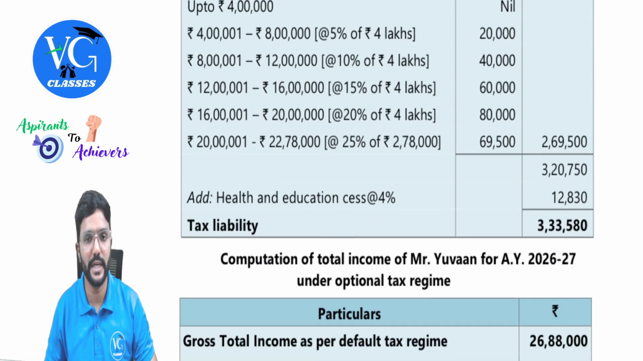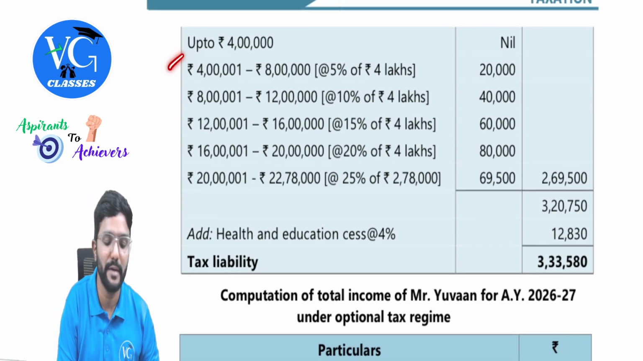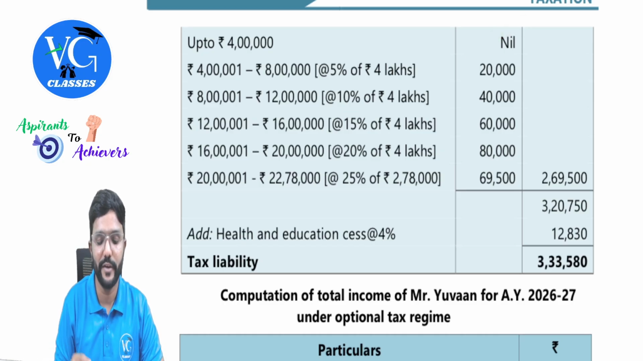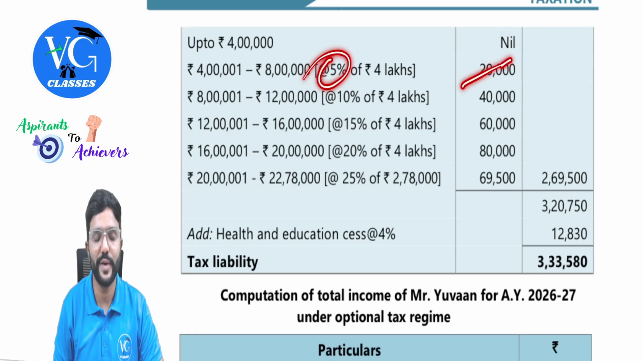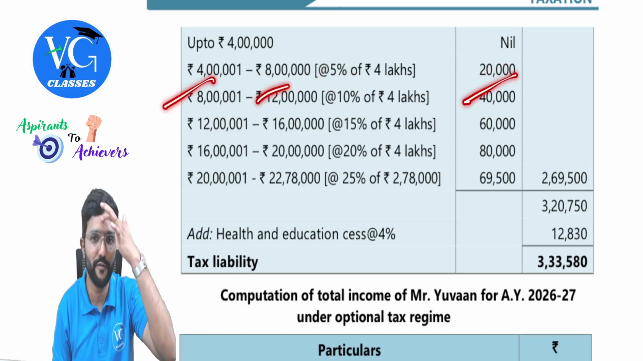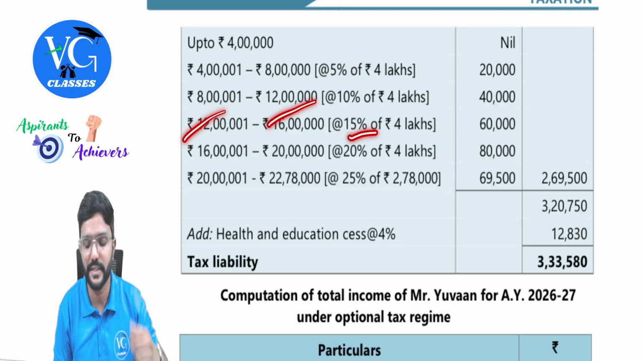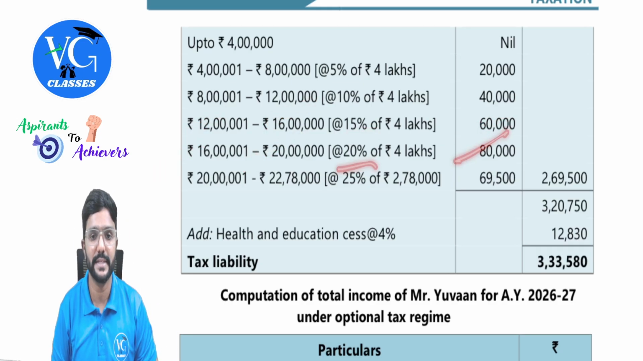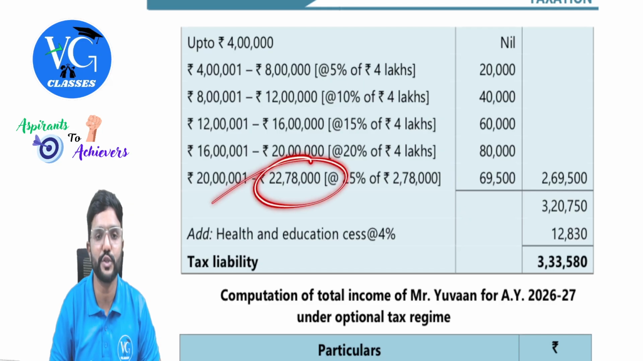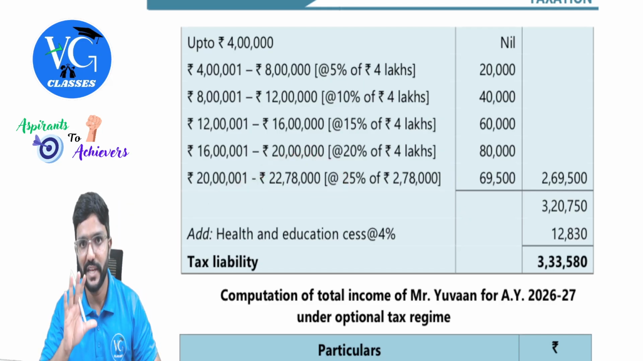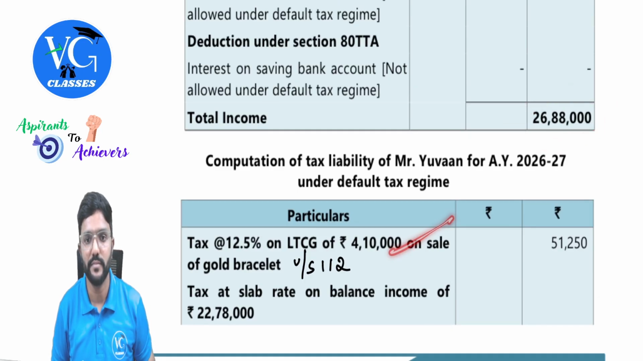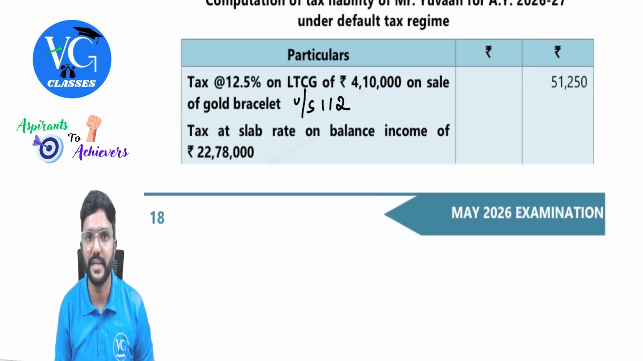So what are the slab rates under default regime? Please be careful. There is an amendment in this which you already covered. Up to 4 lakh it is nil. 4 lakh to 8 lakh it is 5%, so comes to 20,000. 8 to 12 lakh, 10%, so 40,000. 12 to 16 lakh, 15%, 60,000. 16 to 20 lakh it is 20%, 80,000. Then 20 to 24 lakh it is 25%. But here we have to stop it at 22,78 itself. Please be careful. Don't take full figure. Deduct special income and only on the remaining, slab rates are applicable.